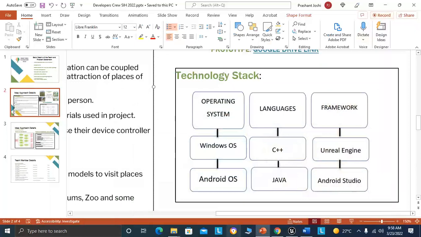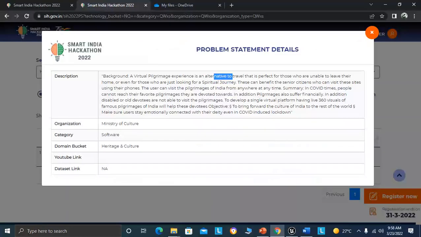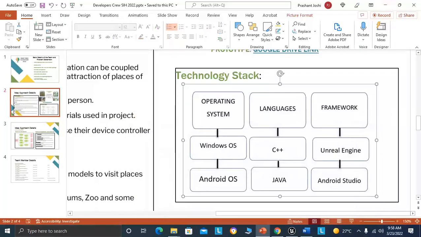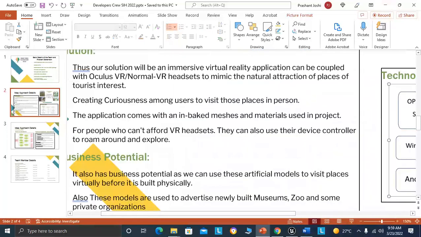Also, our idea is that users can use their phones to visit these sites. So we used Android Studio, which uses Java coding. We package this product using Unreal Engine. Using Android Studio, we package this product into an Android operating system. Using the Android SDK and all the tools, we packed these real-time things into the Android operating system. So this is our technology stack and idea.